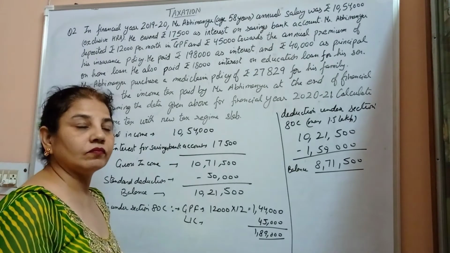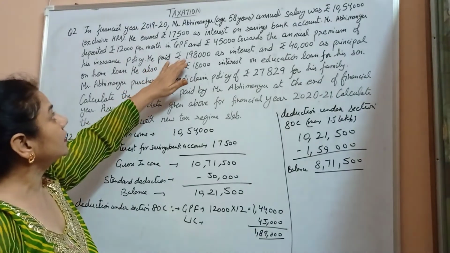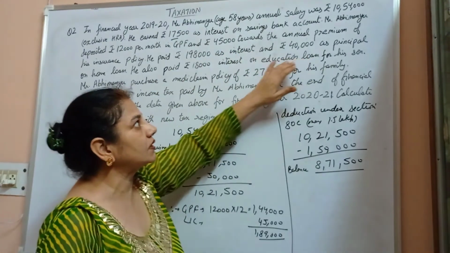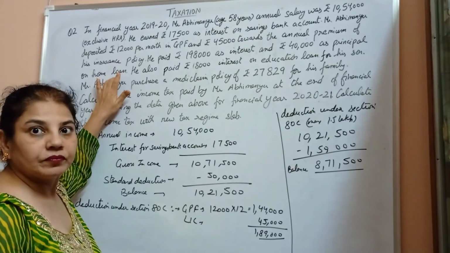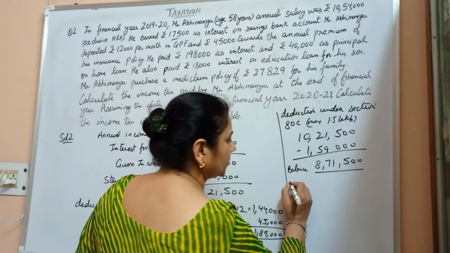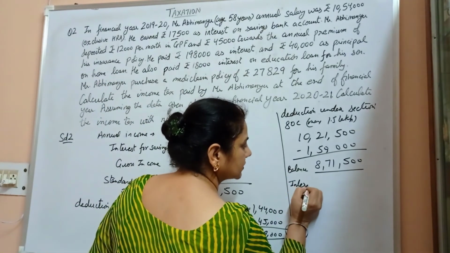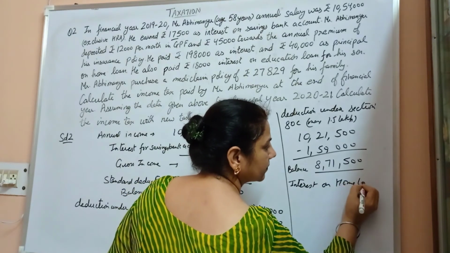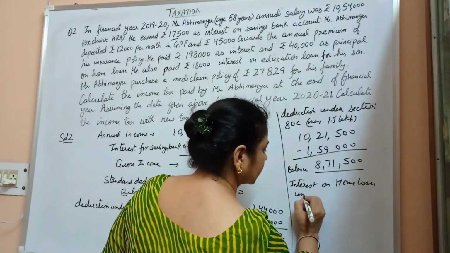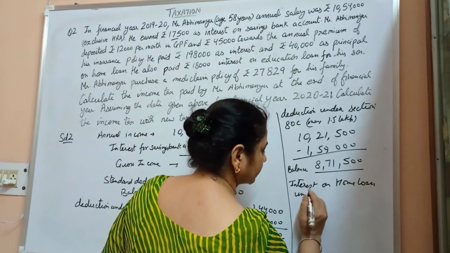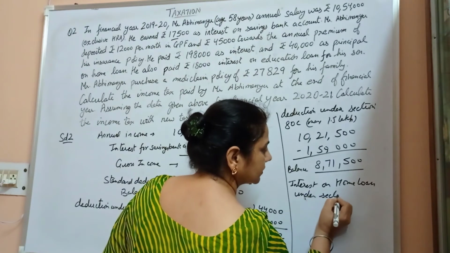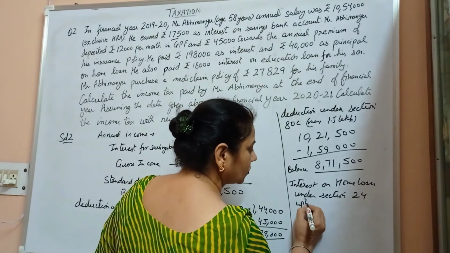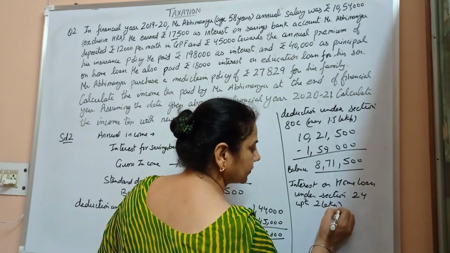Again, 1,98,000 as interest and 40,000 as principal of home loan. That means interest on home loan under section 24 is up to rupees 2 lakh.